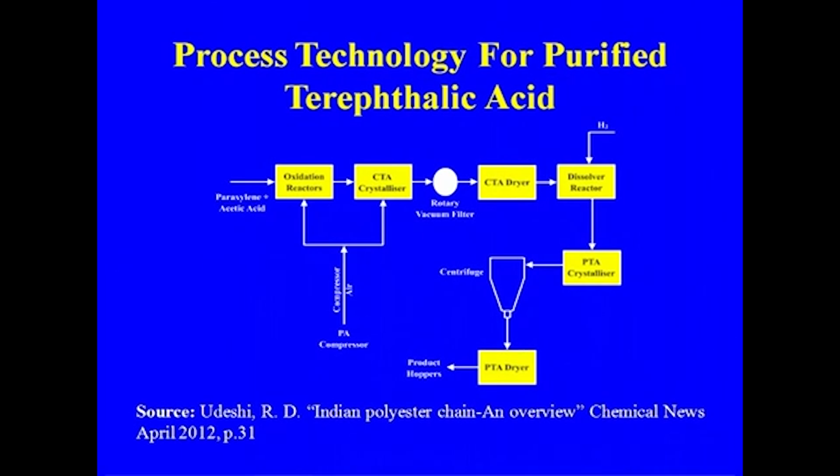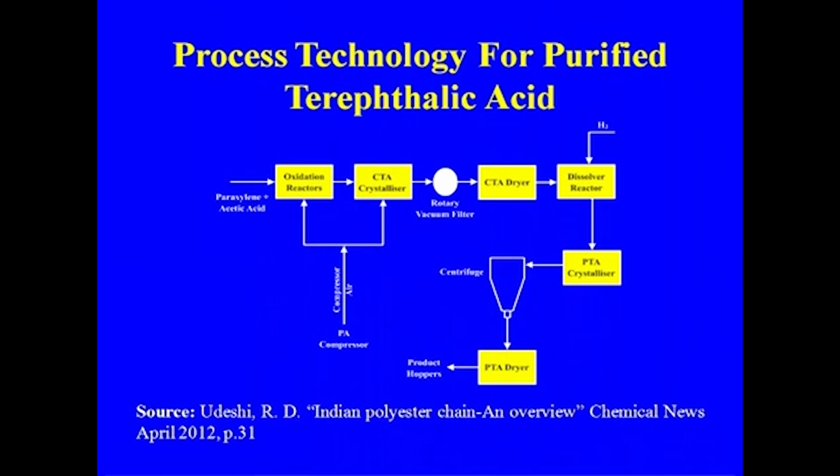This is the process technology for purified terephthalic acid: para-xylene, precipitate, oxidation reactor. Here acetic acid is used during the process, then the crystallizer, rotary vacuum filter, dryer, dissolver, and PTA crystallizer.